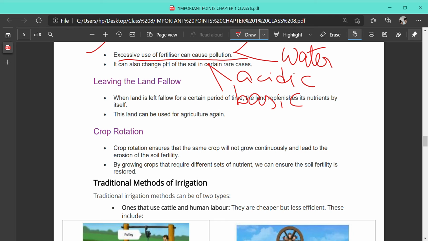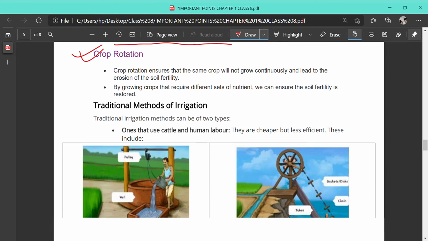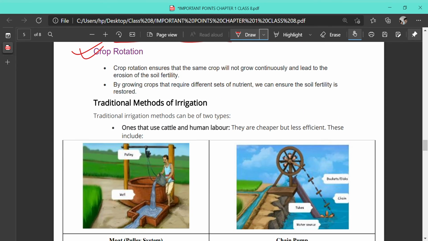One more process by which we can increase fertility is leaving the land fallow. When the land is kept fallow for a certain period of time, the land replenishes its nutrients by itself. This land can be used for agriculture again. One more process apart from fallow land is crop rotation. So what is crop rotation? Growing the same crop continuously leads to erosion of the soil. So by growing crops that require different sets of nutrients, we can ensure soil fertility.